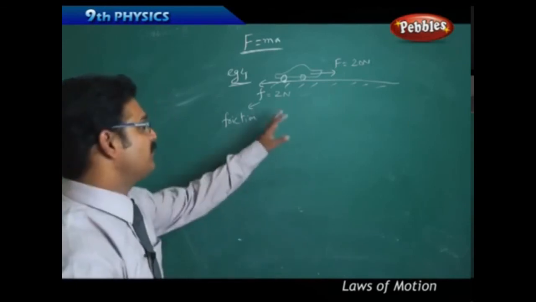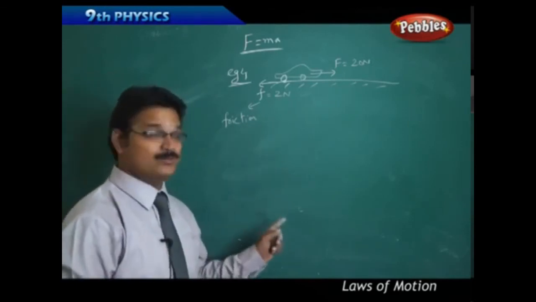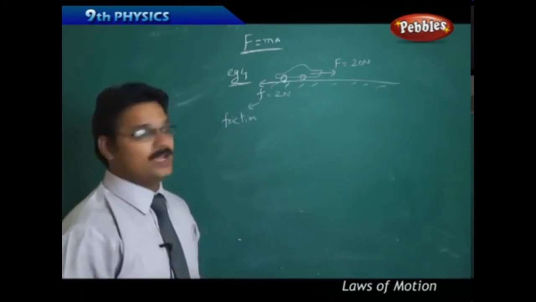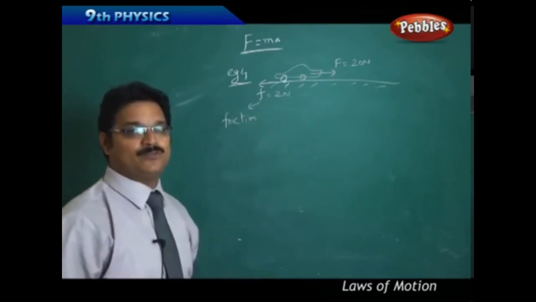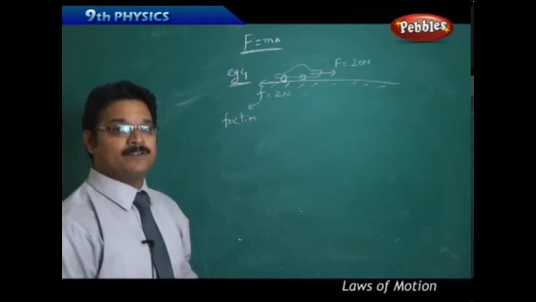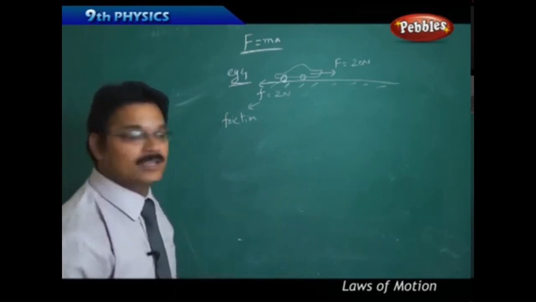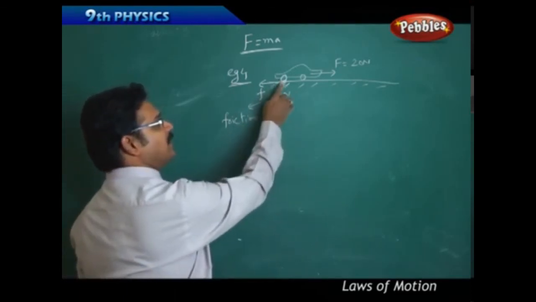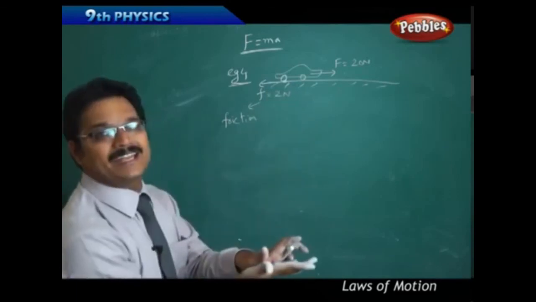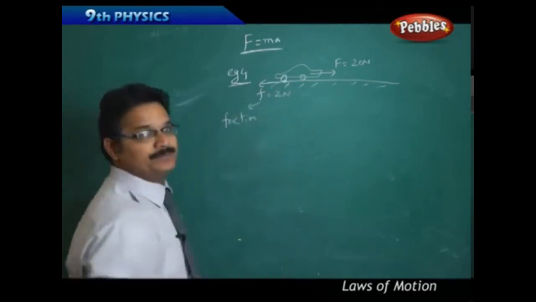So frictional force is always acting opposite to applied force, and frictional force is a contact force. It only exists when two bodies are in contact. Here wheels of the car and road are in contact, and so friction is developed.